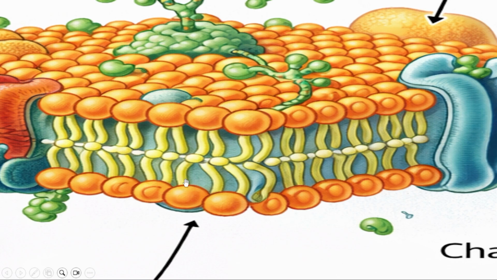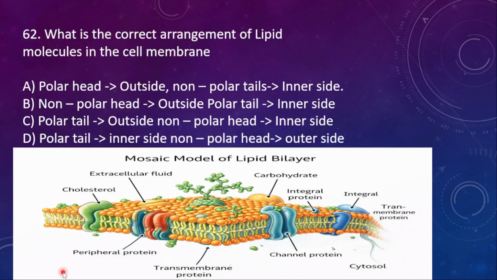Bilayer in the sense two layers will be there, no? So these two heads, this is one lipid layer, and this one is another lipid layer. Here this side is outside and this side is outside. So the tails are inside and then the heads are outside. This is what we have about the lipid bilayers.